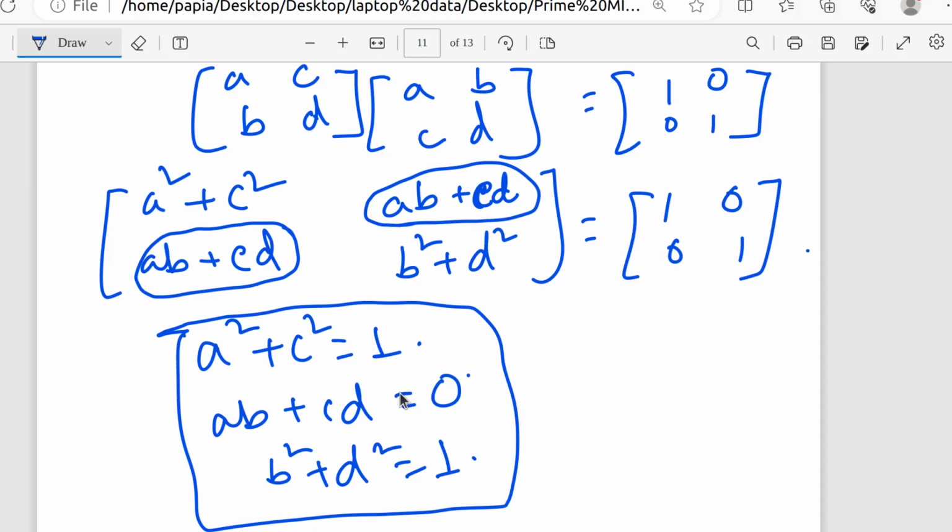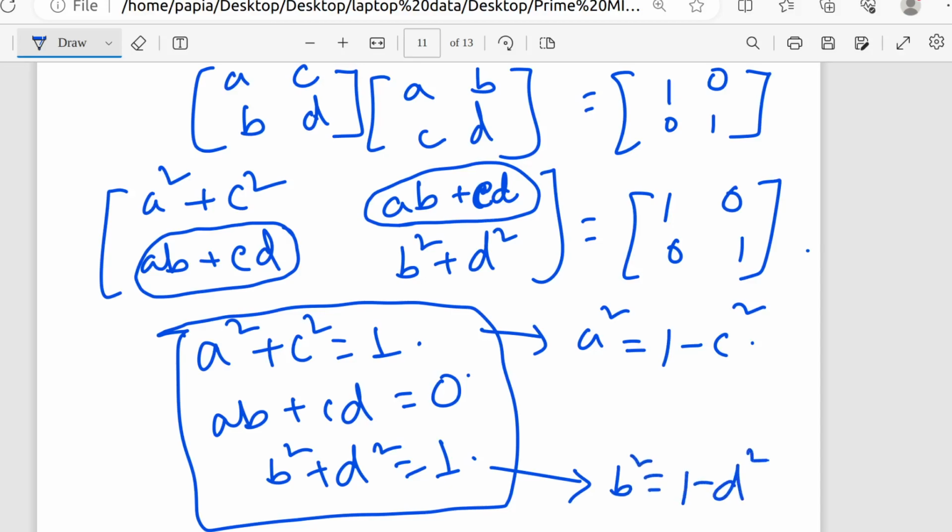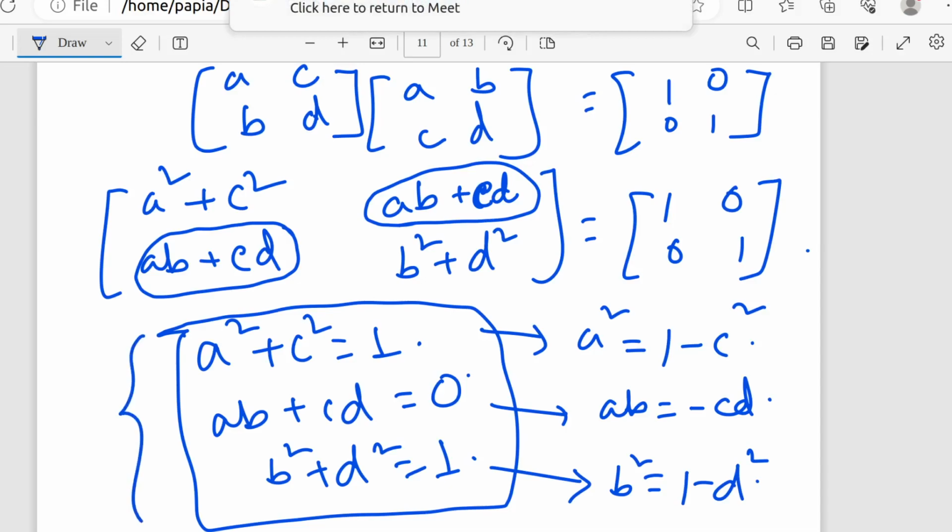to 1. Now can you tell me, from here, A square equals to 1 minus C square as per I can see, right? And from here B square will be 1 minus D square. And here from that I can see AB equals to minus CD. Now can you please tell me, previously A, B, C, D all were free independent variables.